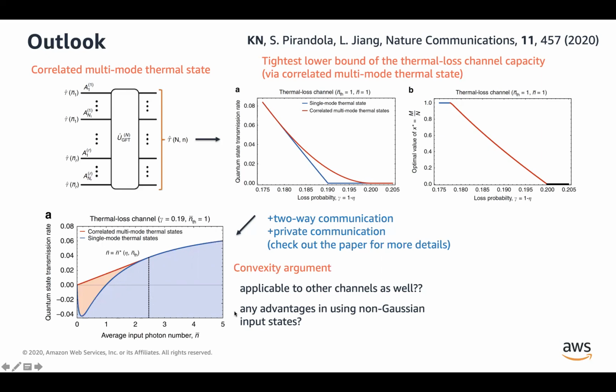And also, everything we have considered so far is Gaussian. I mean, this multi-mode thermostat is a Gaussian state. So another important question might be whether there's some non-trivial advantage coming from using a non-Gaussian state. And I think it's still a largely unexplored area.